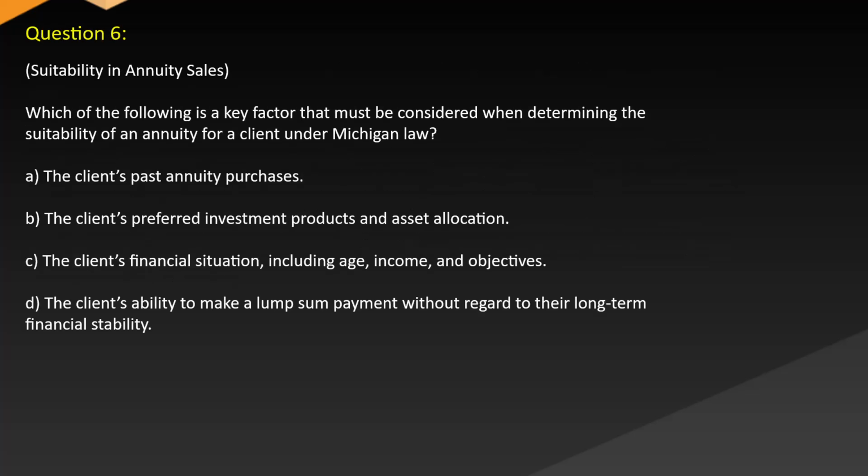Question 6. Suitability in annuity sales. Which of the following is a key factor that must be considered when determining the suitability of an annuity for a client under Michigan law? A. The client's past annuity purchases. B. The client's preferred investment products and asset allocation. C. The client's financial situation, including age, income, and objectives. D. The client's ability to make a lump sum payment without regard to their long-term financial stability.